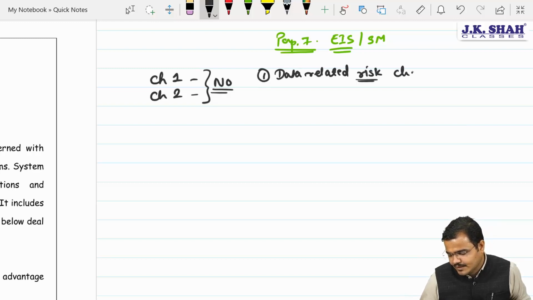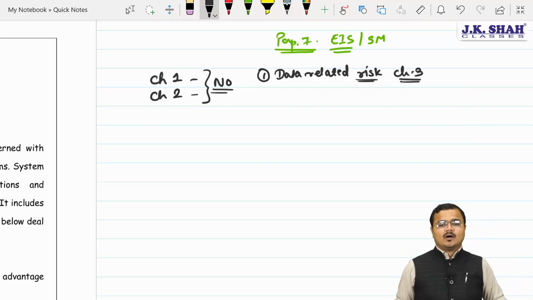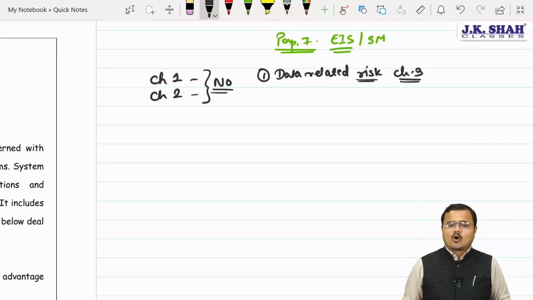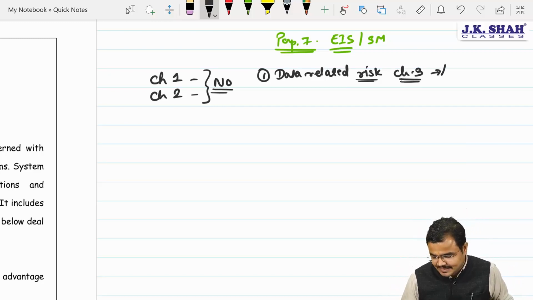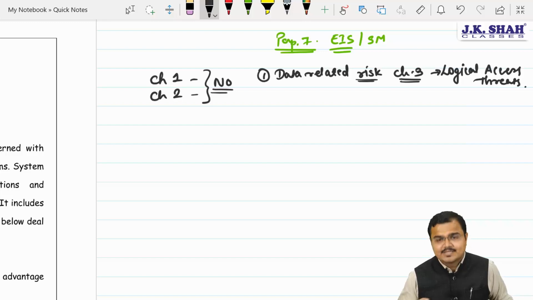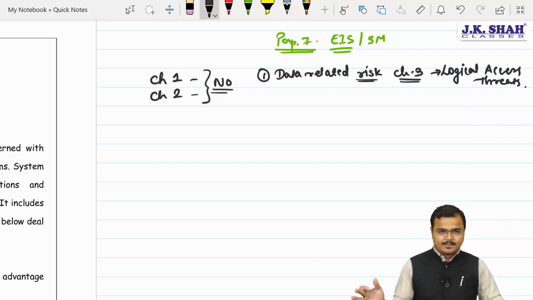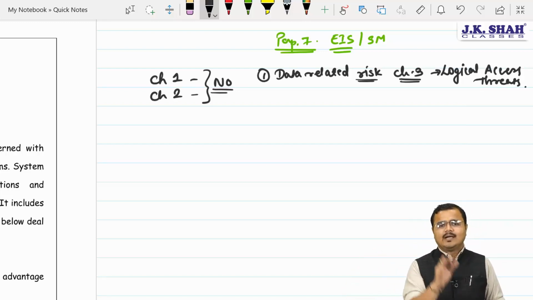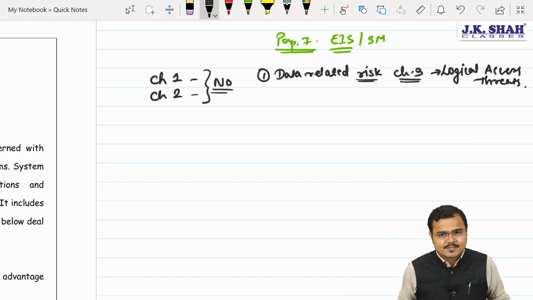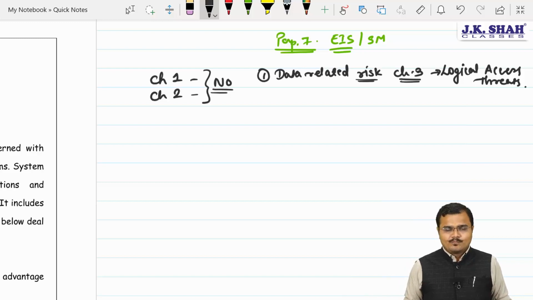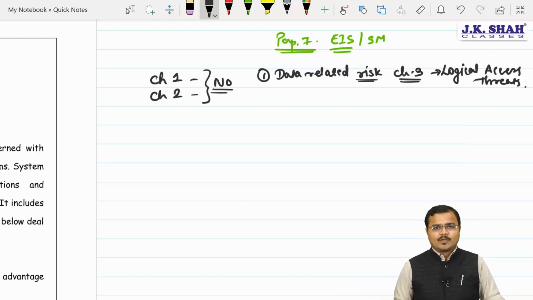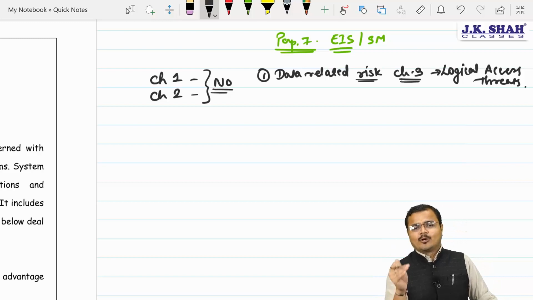that we had already referred to in chapter number 3, Chartered, under the concept called logical access threat. So I hope all of you remember those, nothing new is there. Logical access threats from chapter number 3 got shifted into chapter number 1 under the head called data related risk. There is not even a single change in chapter number 2. But my dear chartered accountants, for chapter number 3, chapter number 4 and chapter number 5, minor changes are there.